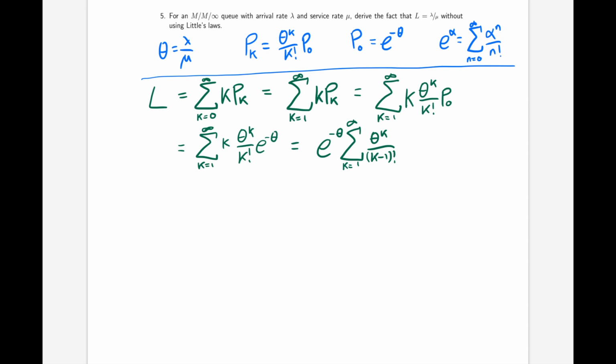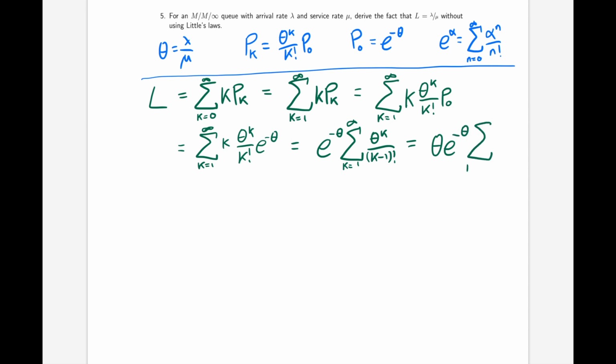Now a clue here: we have this k minus 1 factorial and our infinite sum starting from k equals 1. That means we could rewrite this as a sum from some other index n equals 0 to infinity with n factorial. But we've got a problem with this theta to the k. Can we turn that into theta to the k minus 1? Well, yes, we can factor out a theta. So this is equal to theta e to the minus theta.